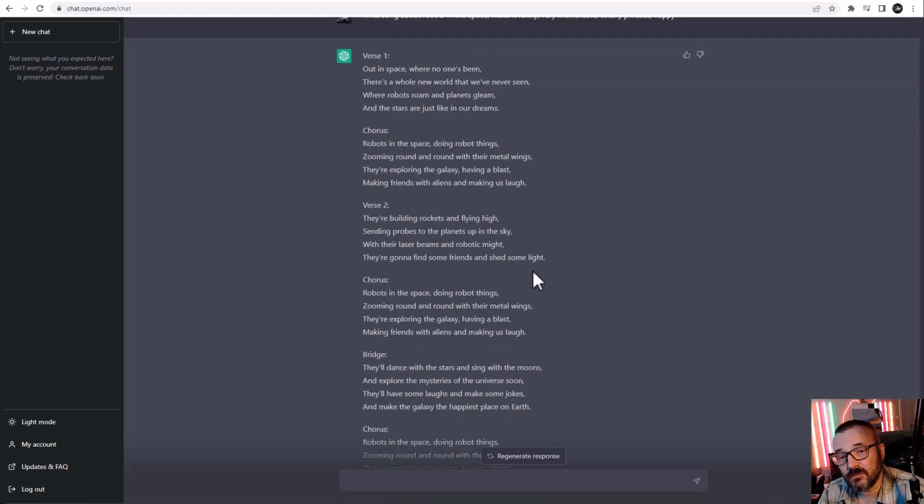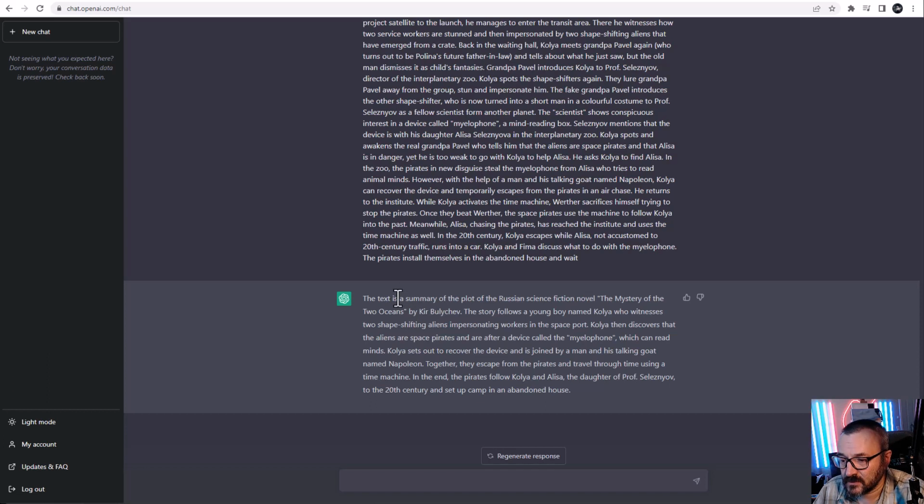ChatGPT is great. It gives you ideas, gives you summarizations, and processes other text. So let me give you an example. So we go right here and say, summarize this text. And the nice thing about this is that I can just copy and paste all the text and press enter. And here it takes all of this text about Kerbulachov and summarizes it in very short form, which is very useful if you need to process overall text.